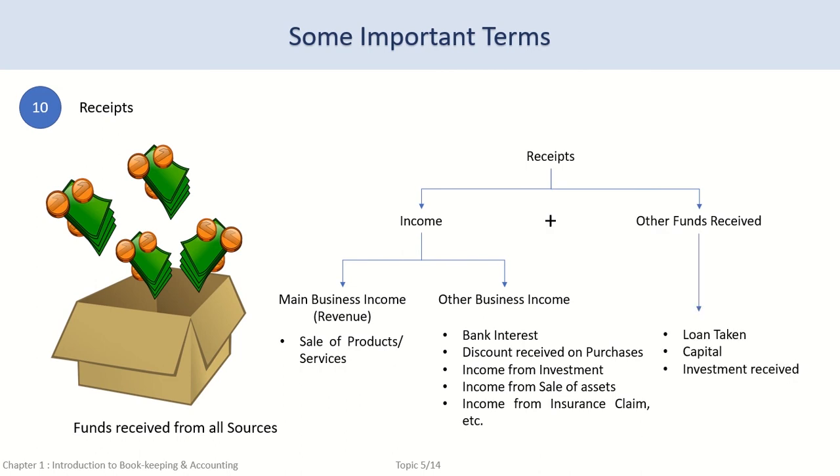For example, loan taken is a receipt for the business. Even capital contributed by the owner is a receipt for the business. Investment received into the organization is also a receipt for the business. So, whatever money comes into the business from whichever source are all receipts of the business.